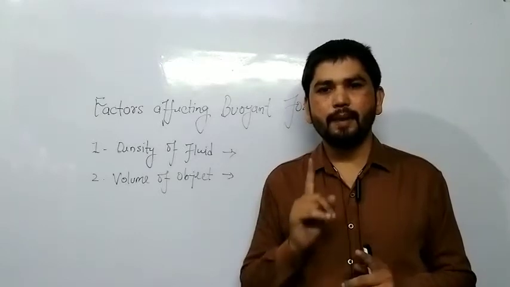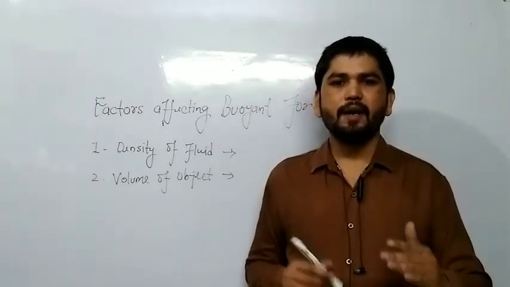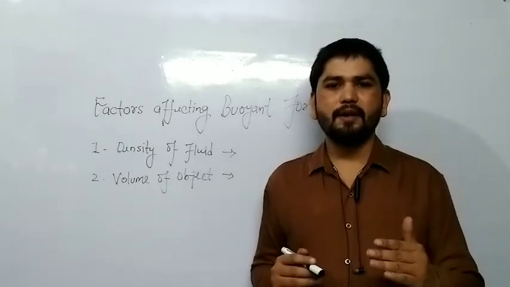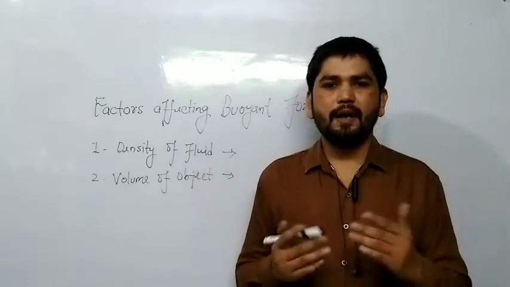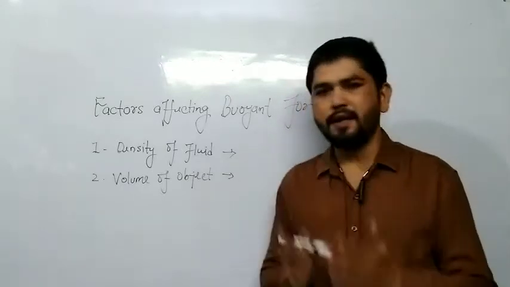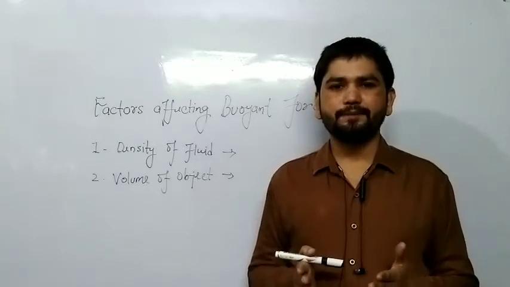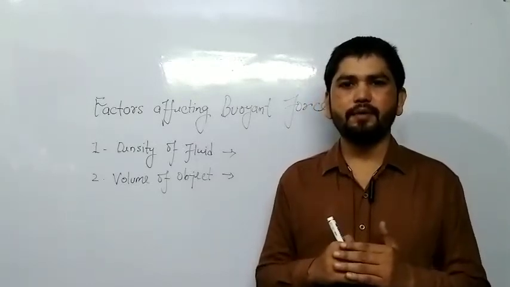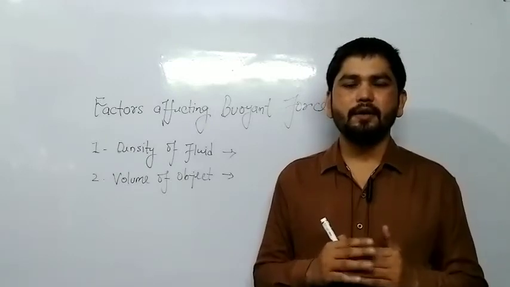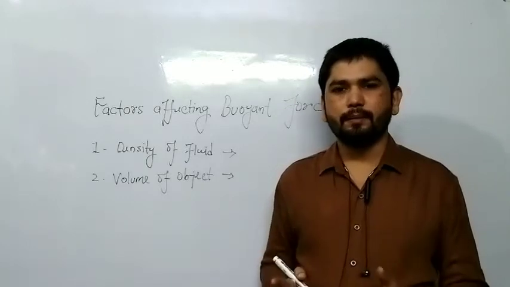Okay, buoyant force on the object depends on the density, and the density of the sea water is more than the density of river water. And if density is more, so buoyant force will be more on the object. Okay, so if more buoyant force is working on any object, it is easy to swim.